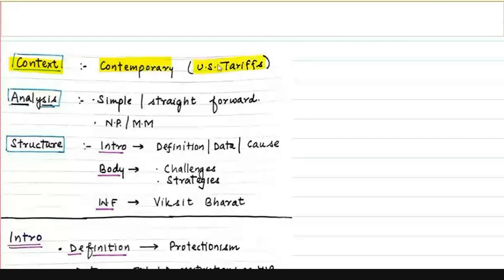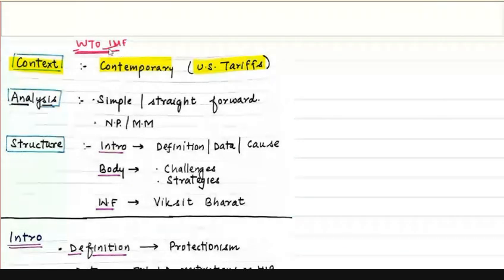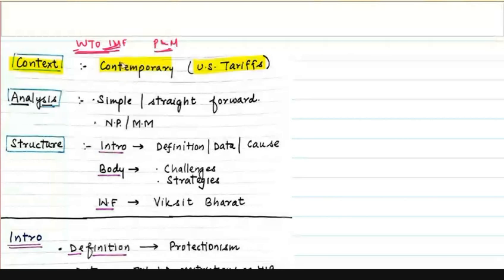We need to understand one thing: if I talk about WTO and IMF, generally questions do not come from WTO and IMF. Static questions you will hardly see from WTO and IMF. But if WTO and IMF are in news, you should surely expect a question on them in prelims as well as in mains. For example, this tariff on India was in news in 2025. Hence, we are seeing a question on WTO in the mains exam.